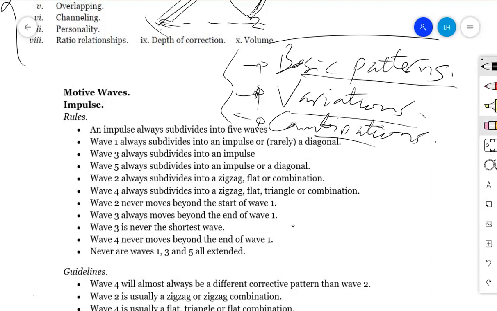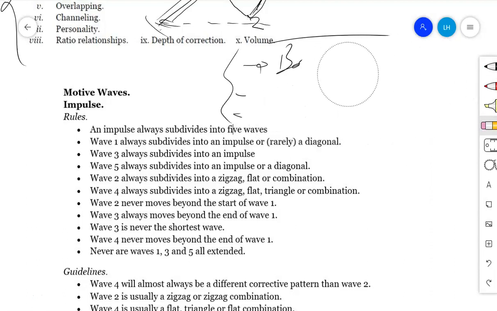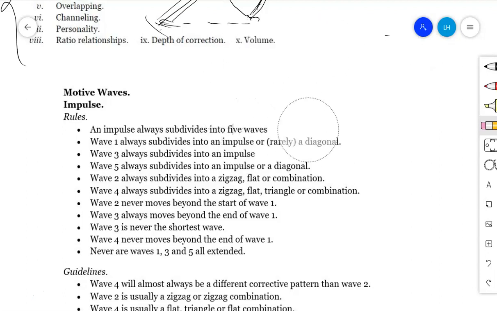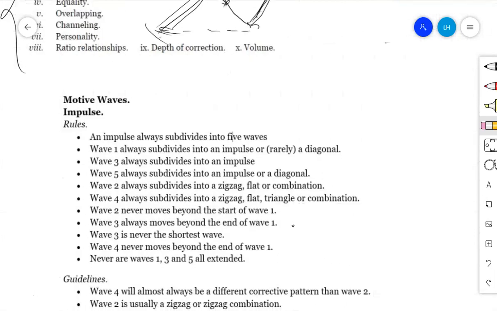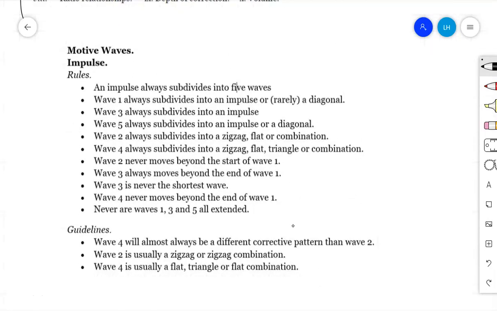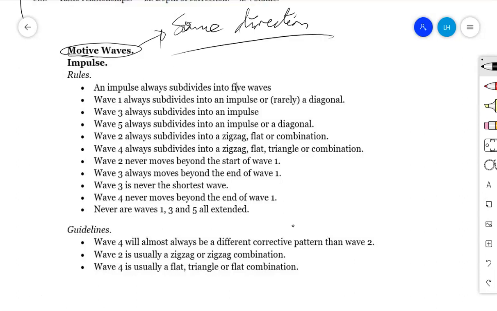So now, as the advanced part of forex, it will start with the rules. This is an example. Mainly, for the first wave move, we have what we call the motive waves. Motive waves are the waves that move in the same direction as the higher degree wave. They have a similar direction to the higher degree move. Therefore, those are what we call the motive.